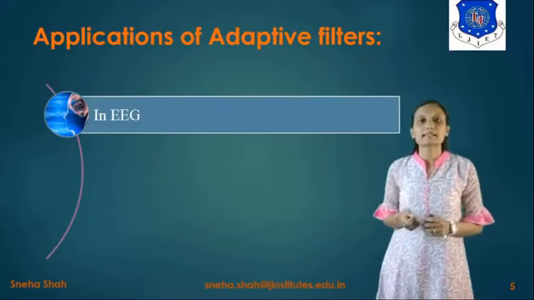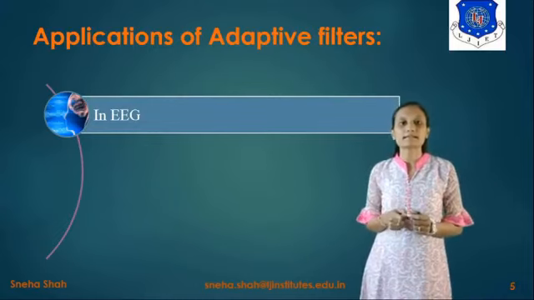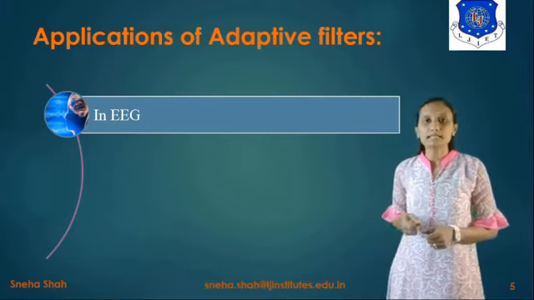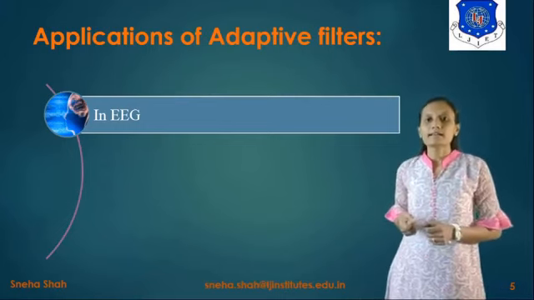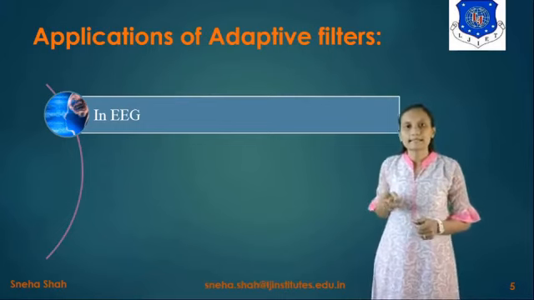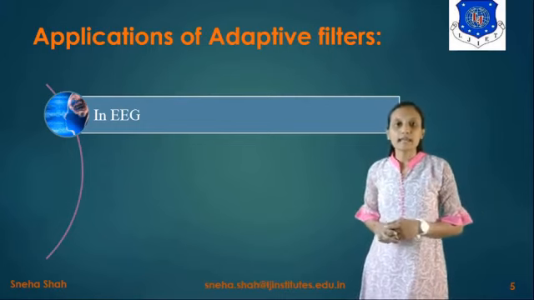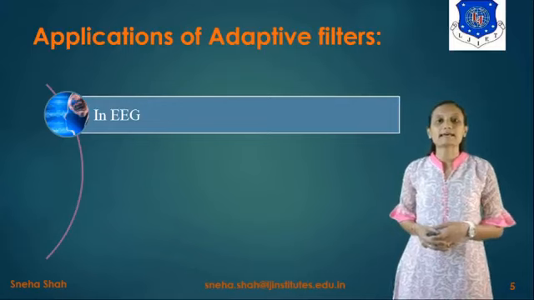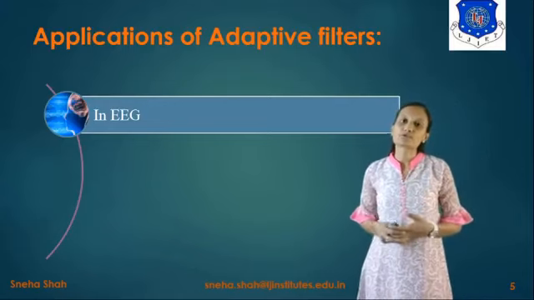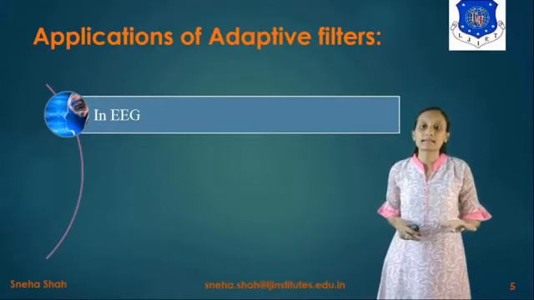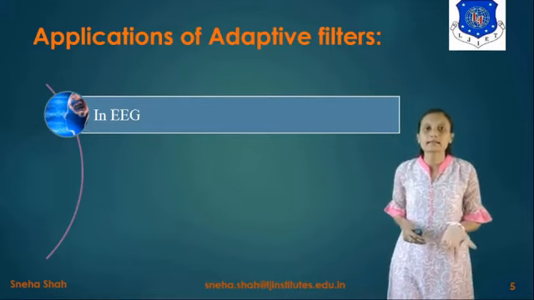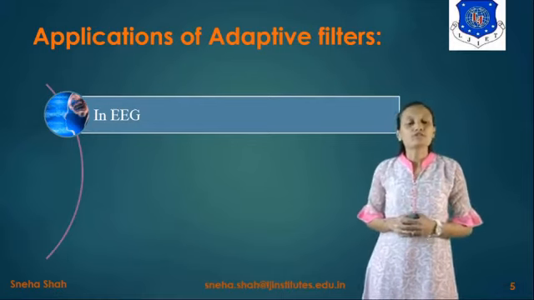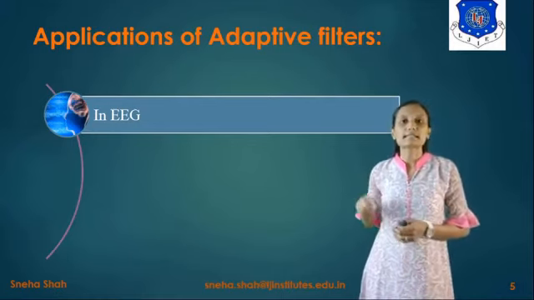The EEG machine is basically used to find the waves of the mind signal, right? Suppose some person has brain damage, so we have to check whether there is any improvement in his brain signal or not. For that we use the EEG machine.